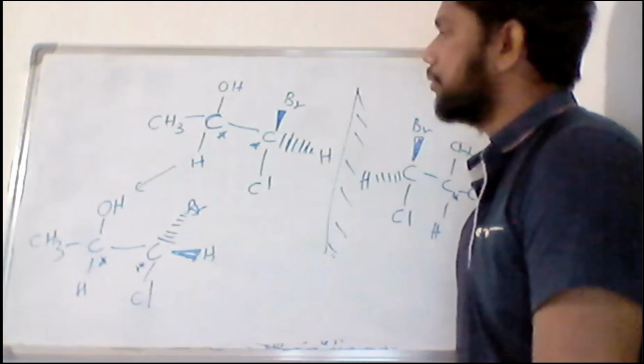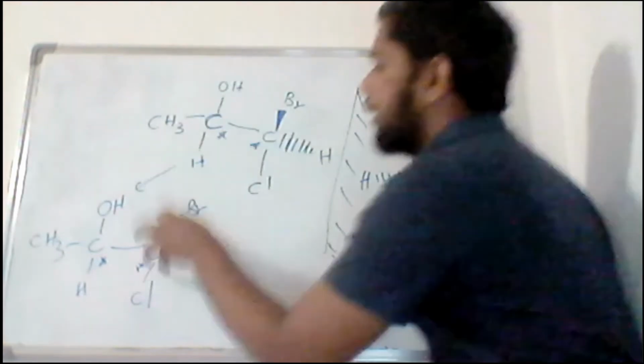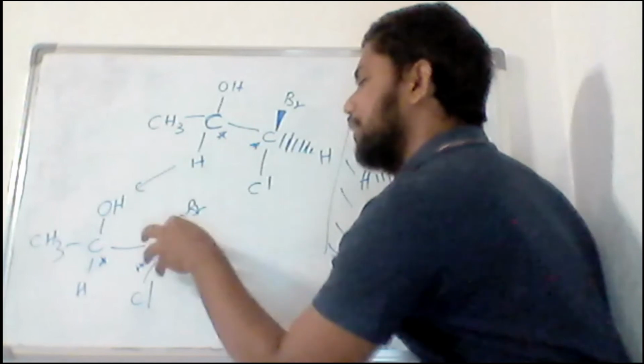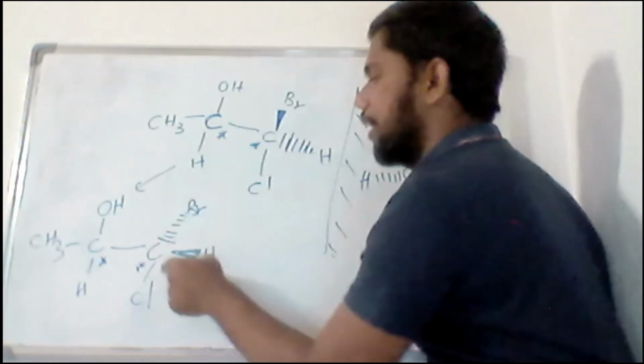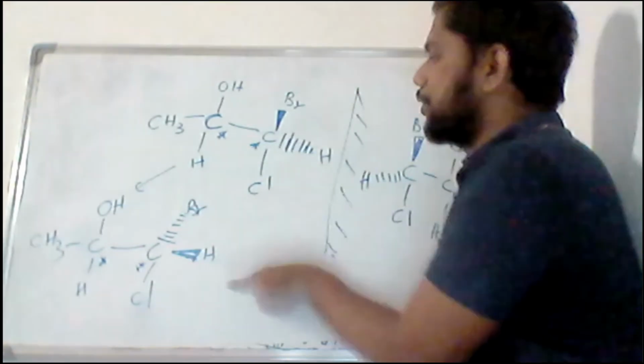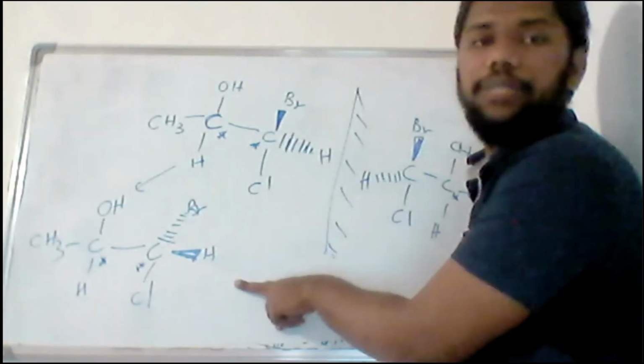Okay. So here you can still see this is a chiral center, this is a chiral center. But these two are not enantiomers.